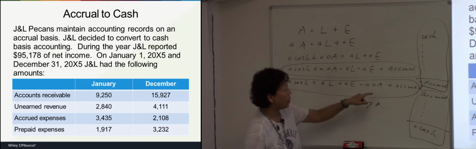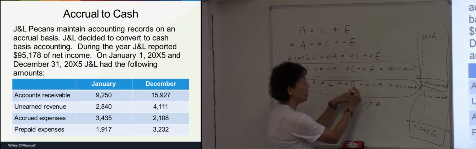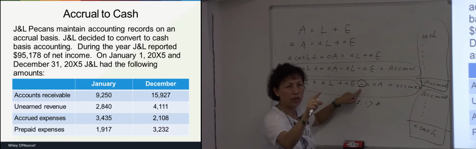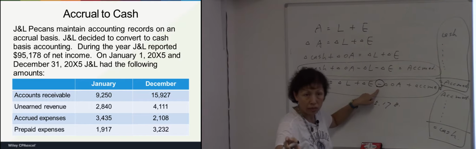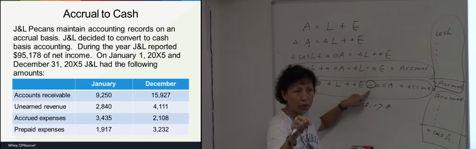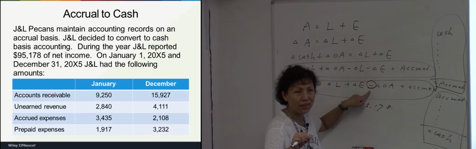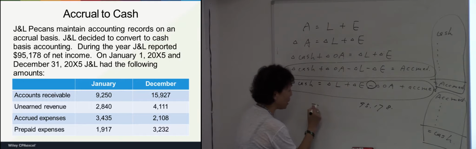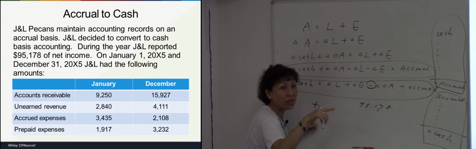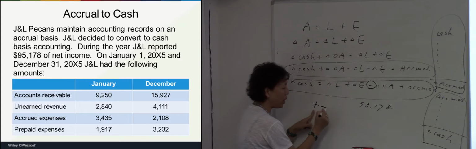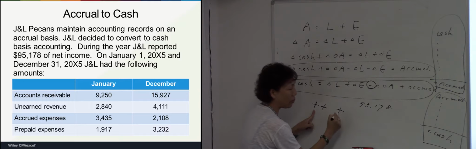It's an asset, and the sign for asset is negative. If the sign is positive, then increase means positive and decrease means negative. If the sign is negative, then increase means negative and decrease means positive. If the sign is positive and we have an increase, positive becomes positive.